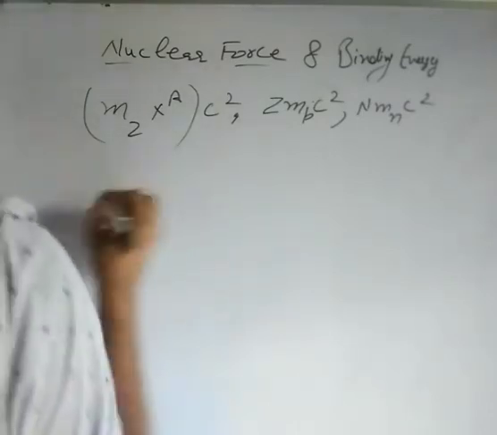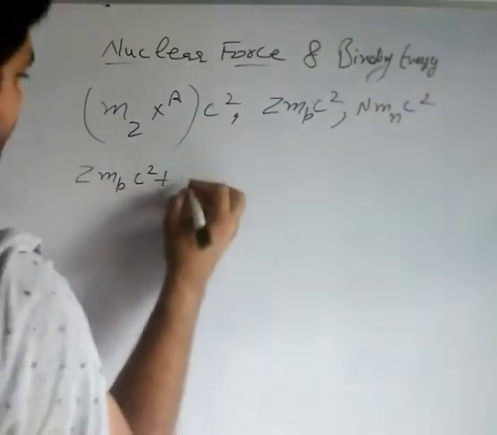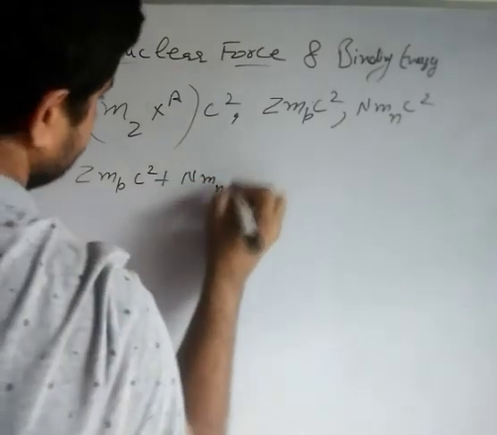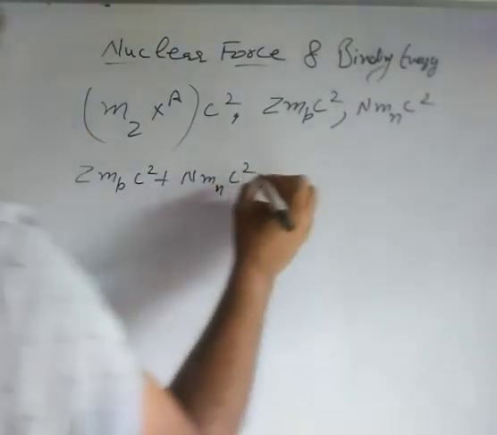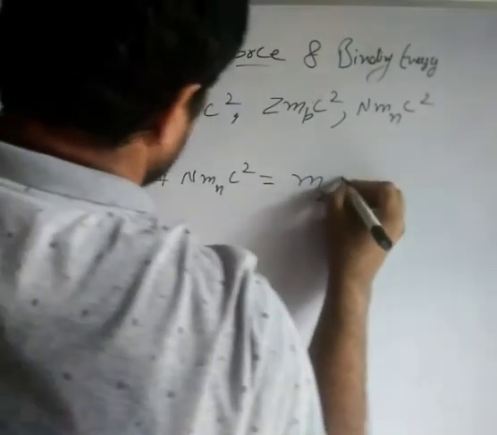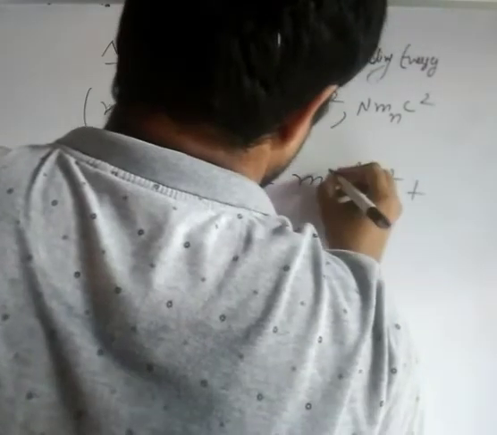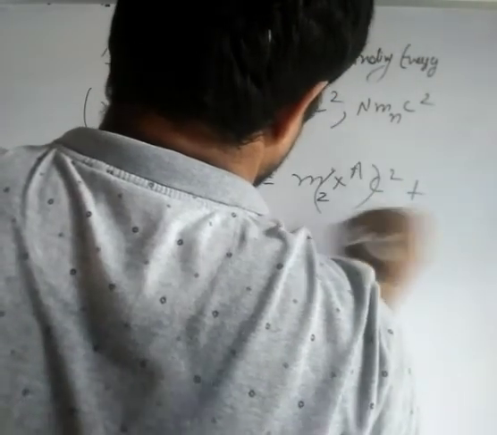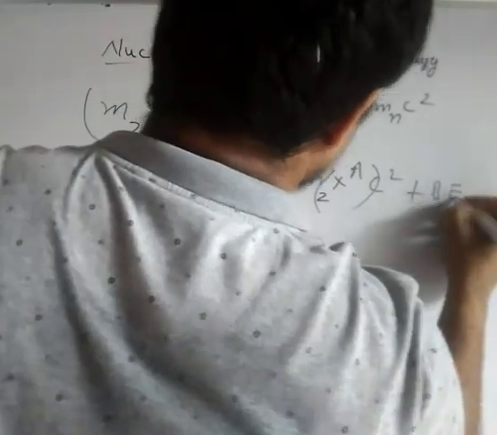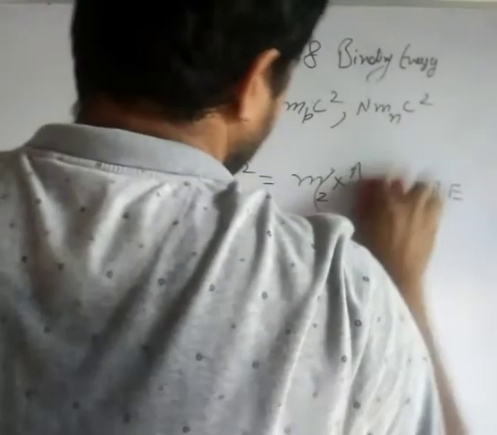Now you will have mass of Z protons plus mass of N neutrons. That is basically equal to rest mass energy of this nucleus plus binding energy. Okay. This is what I want to say in terms of rest mass energy.